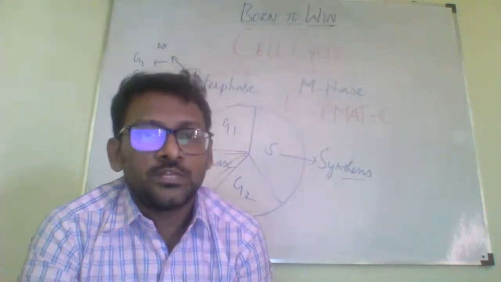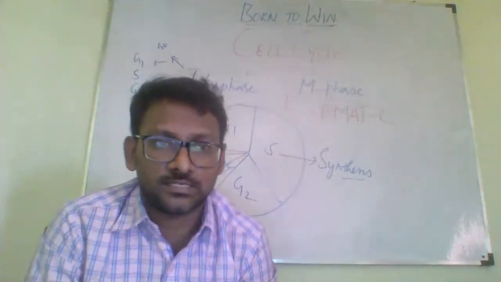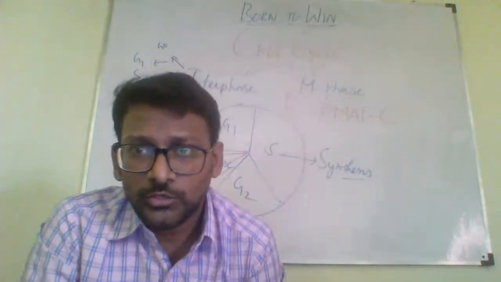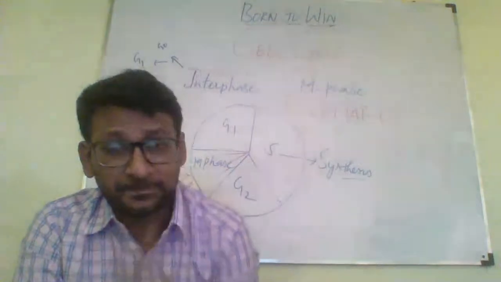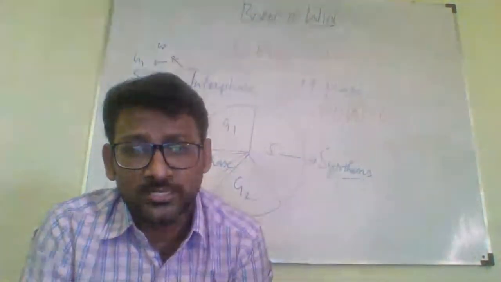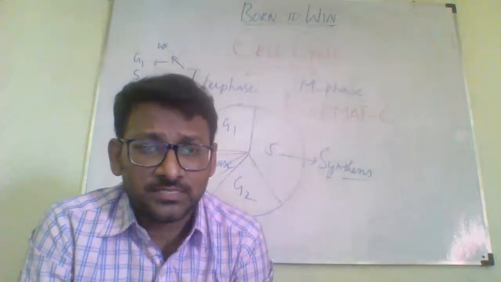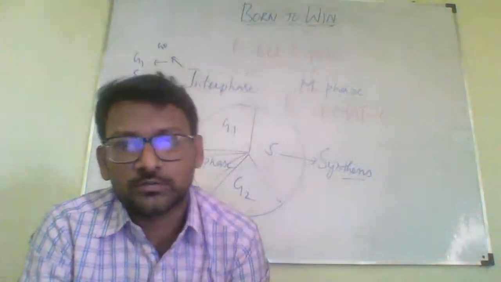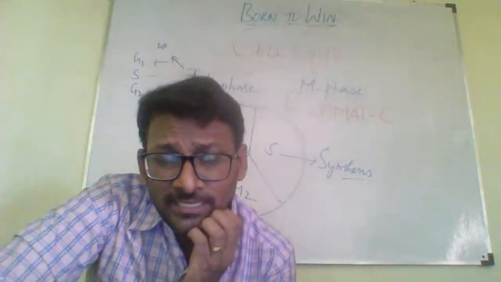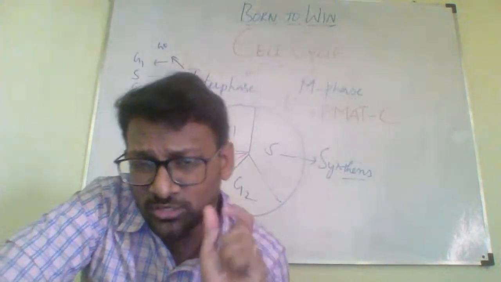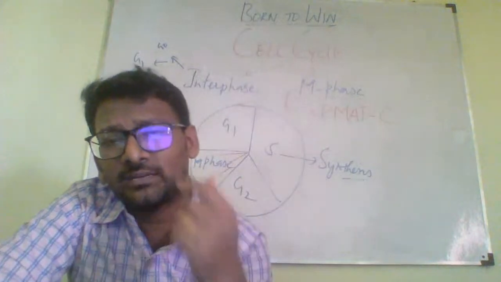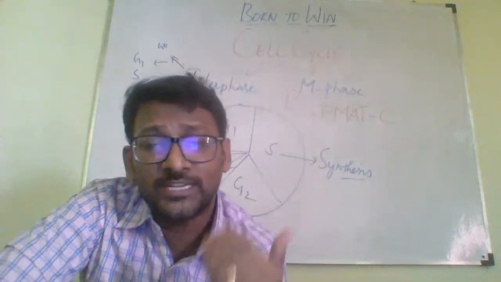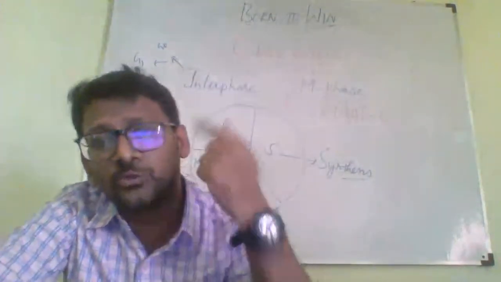Is that okay? So if you see this human cell, is the human cell eukaryotic or prokaryotic? Very lower standard question actually. Our cells are eukaryotic or prokaryotic? Eukaryotic. Very good. For a prokaryotic cell to divide, we need very short times, like 20 minutes is enough to divide a bacteria to form daughter cells. But when you talk about eukaryotic cells, especially humans, almost 24 hours are required to form a new daughter cell.